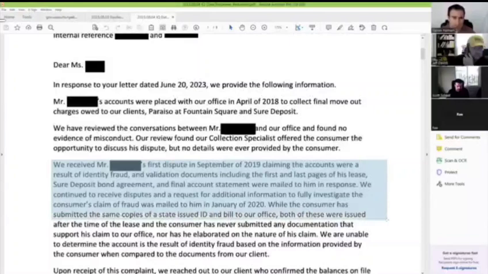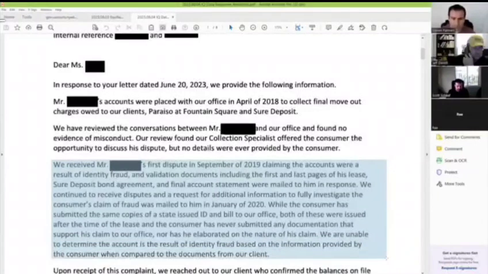While the consumer has submitted the same copies of the state-issued ID and bill to our office, both of these were issued after the time of the lease, and the consumer has never submitted any documentation that supports his claim to our office, nor has he elaborated on the nature of his claim. We are unable to determine the account as a result of any fraud. Okay, so that is a problem.